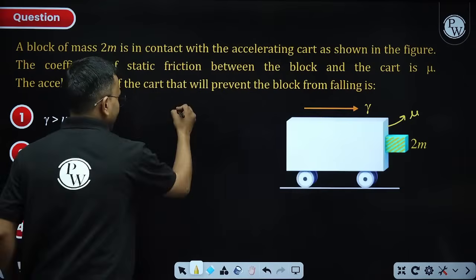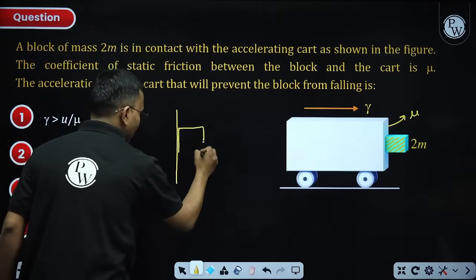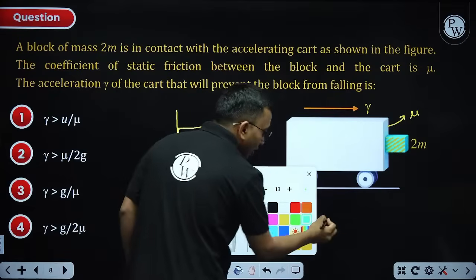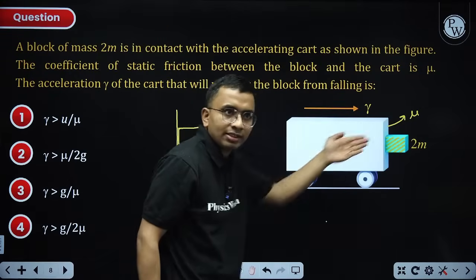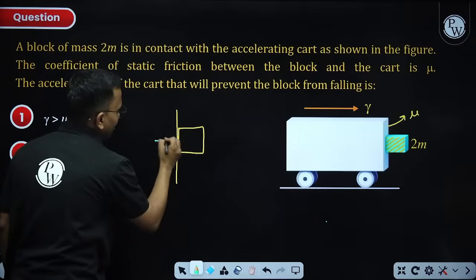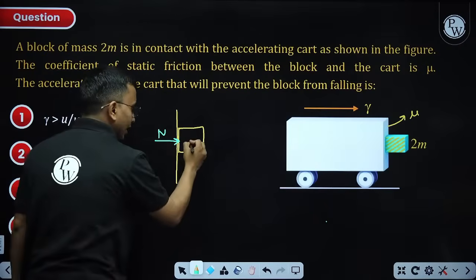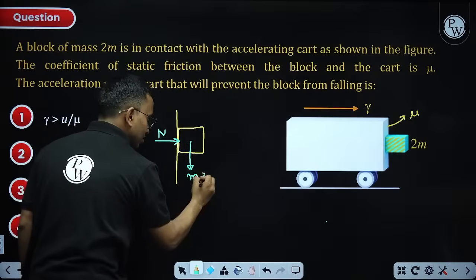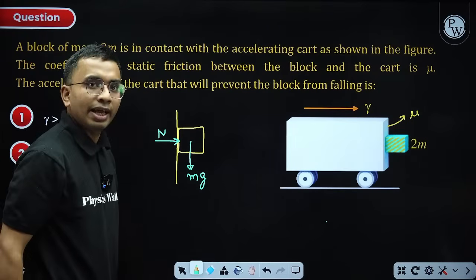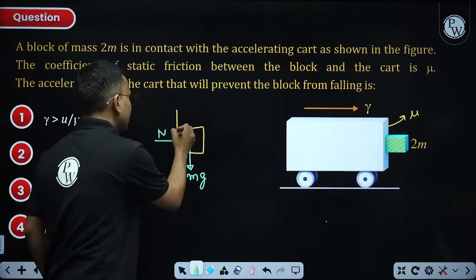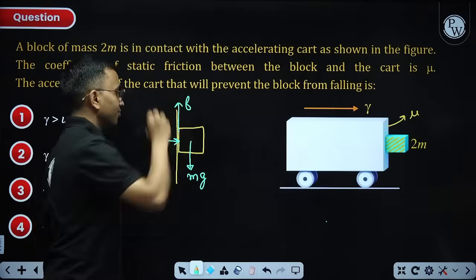Let us draw the free body diagram of this block. This is my block. It has a normal reaction from this, let us take this as N. Any other force? It has force mg in the downward direction due to gravity. Any other force? The other force is the frictional force here.